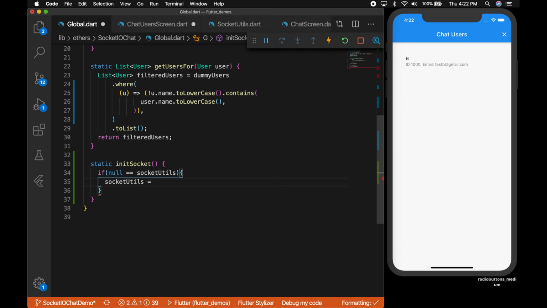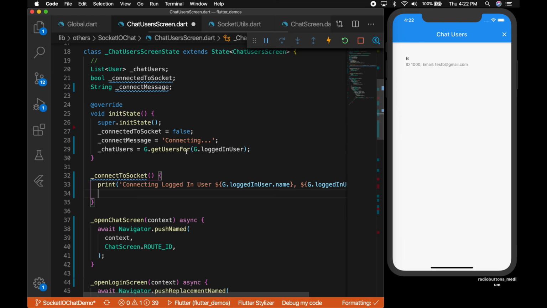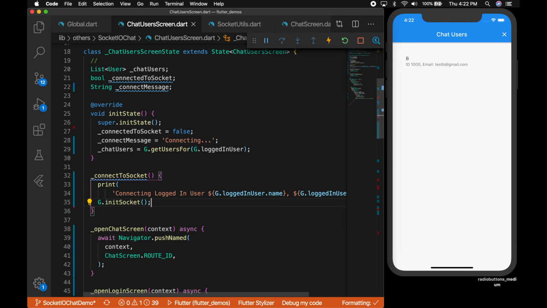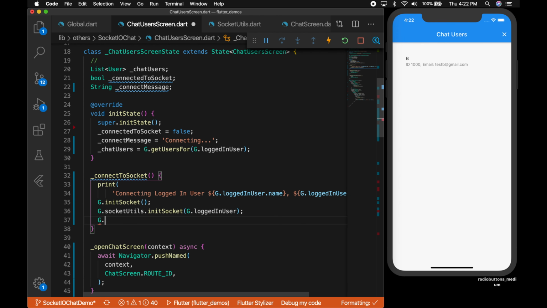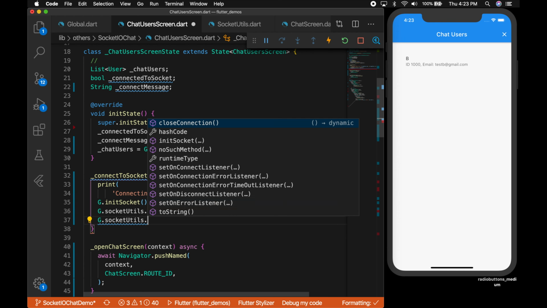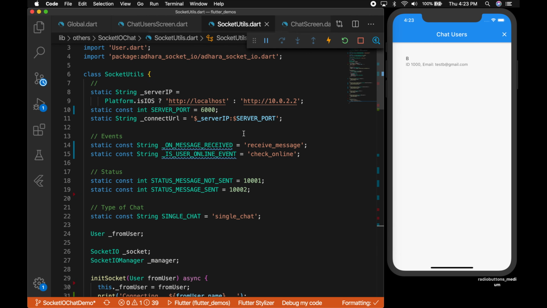Okay, new socket utils. All right, now let's go to the chat user screen and call g dot init socket. So that will initialize our socket utils, and the next method we are going to call is g.socketutils.init socket. So that is going to initialize the socket with the logged in user, and the next method is socketutils dot